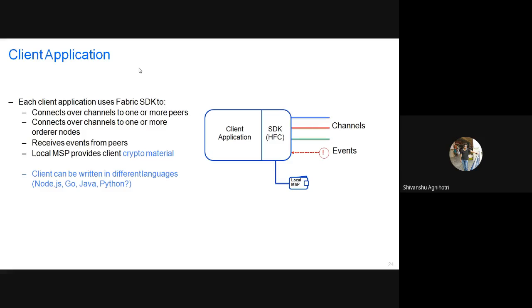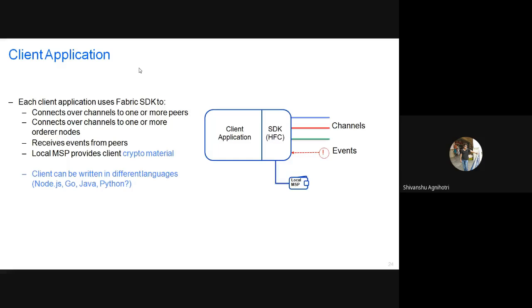So now the client application. A client application is something a blockchain developer writes code for and creates, and that application is going to communicate with the Fabric network. For that we use an SDK, and that SDK connects the Fabric network to the client-side application, and the client-side application can send queries to the Fabric network to get the world state at the current point of time.